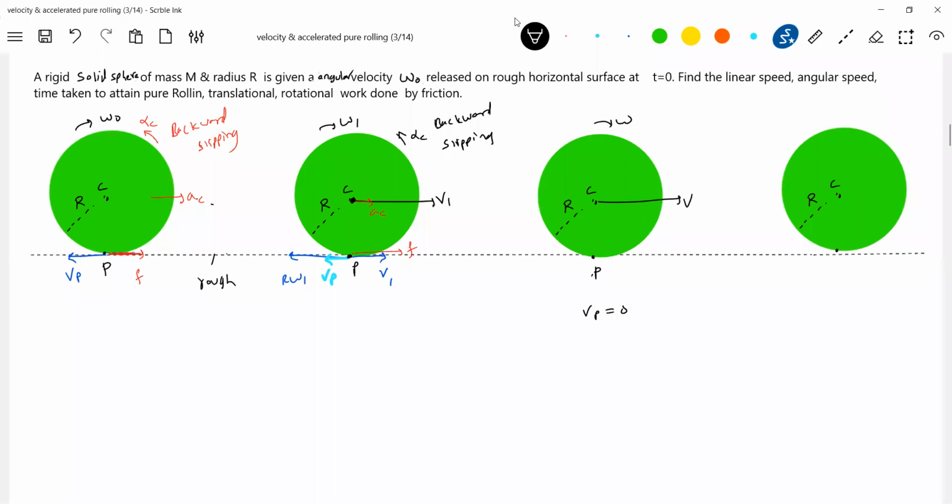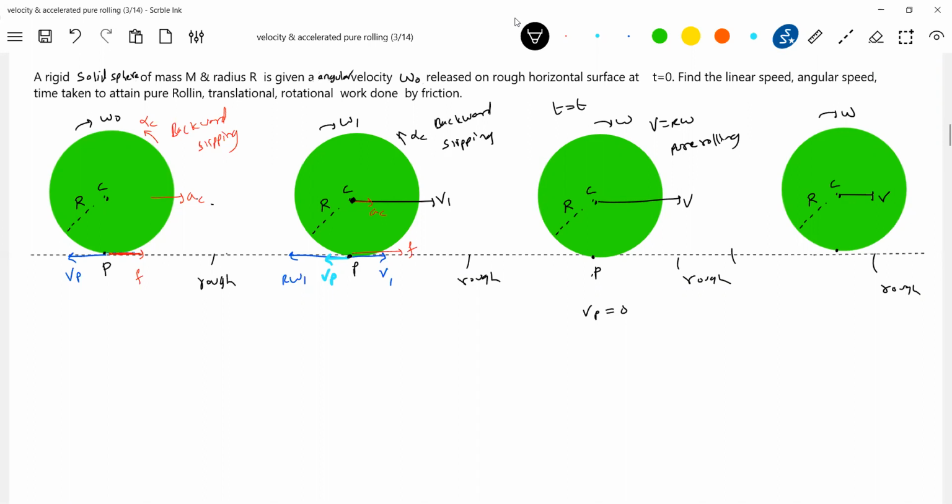Then V equals R omega. This is the time taken. What about friction? It will vanish. Then it will continue that pure rolling. You may think, sir, afterwards it has become smooth. No, it is rough. It's a rough, plain horizontal surface. I want this particular time.